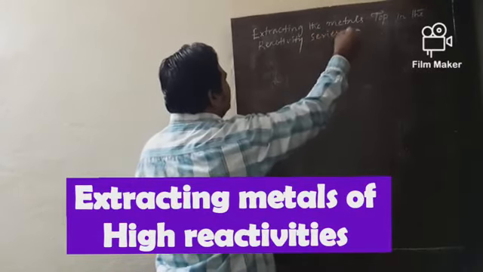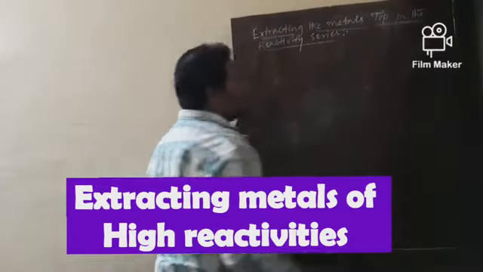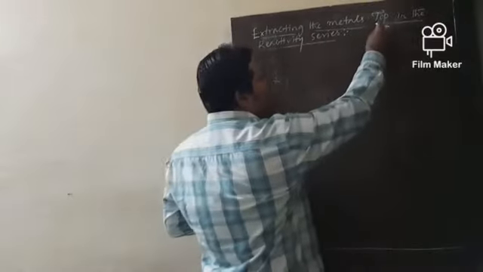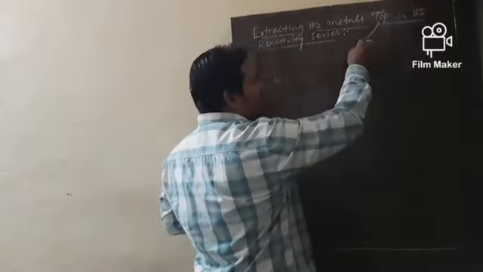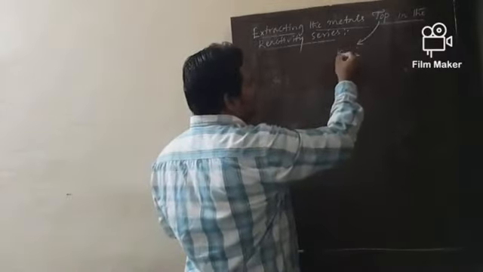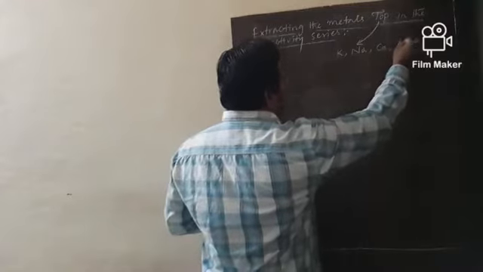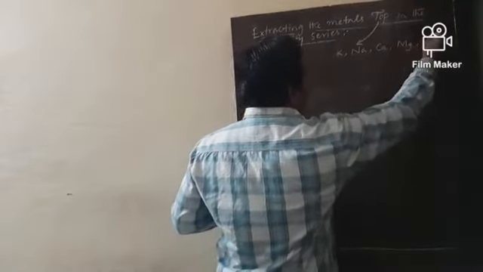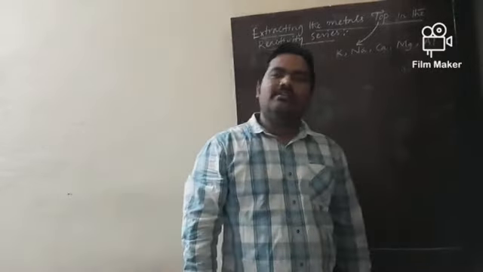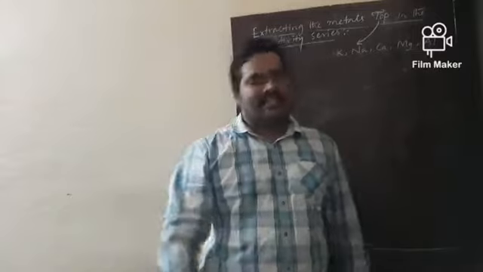Okay, my dear students, extracting metals at the top of the activity series, or reactivity series. Now tell me, what are the topmost highly reactive metals? You know: potassium, sodium, calcium, magnesium, aluminium. These metals are highly reactive and located at the top of the activity series.